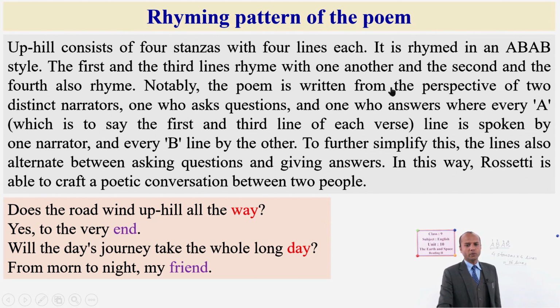Notably, the poem is written from the perspective of 2 distinct narrators, one who asks questions and one who answers, where every A line, which is to say the first and third line of each verse, is spoken by one narrator. Means these questions are spoken by one narrator and these answers are spoken by another one.